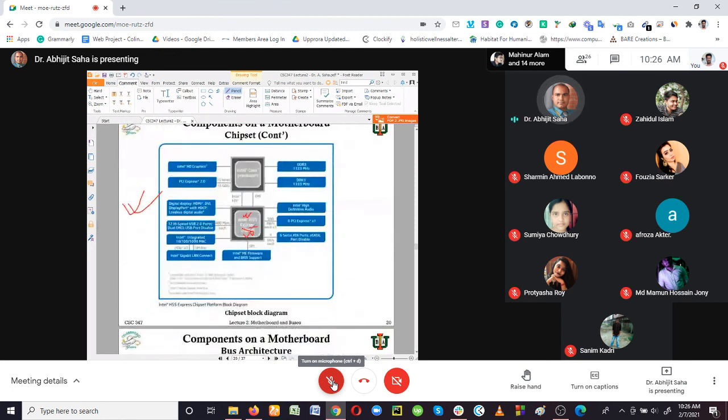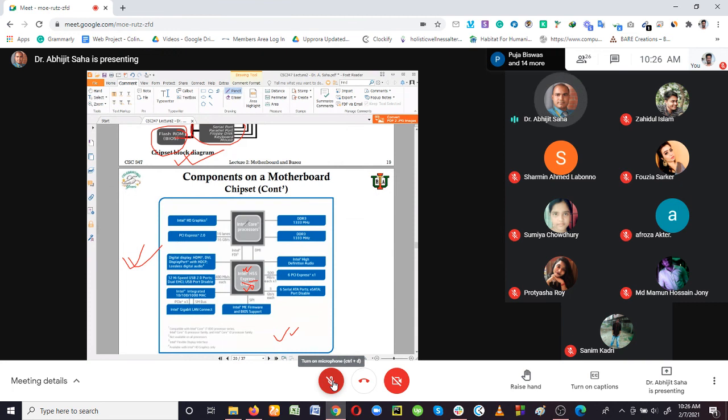So this is going to be the only controller, I mean the only bridge on the motherboard. This is actually the Intel H55. So this chipset is for a special motherboard, and it is explaining that.